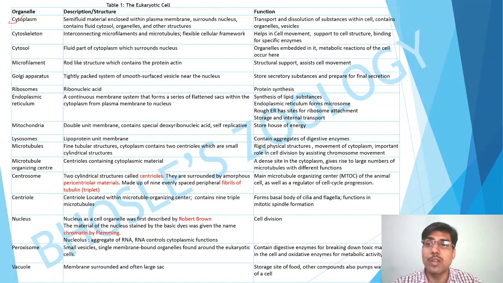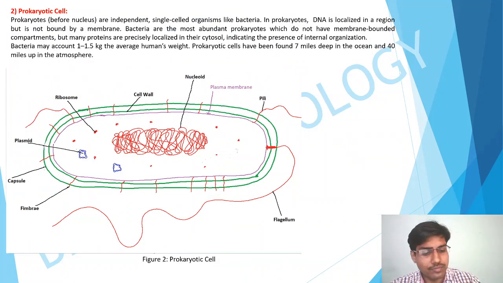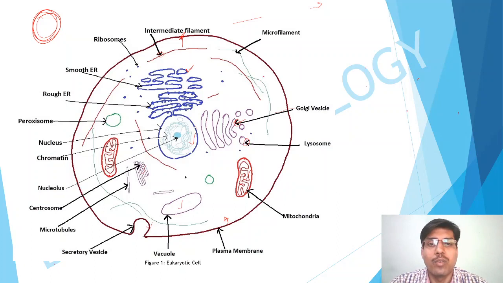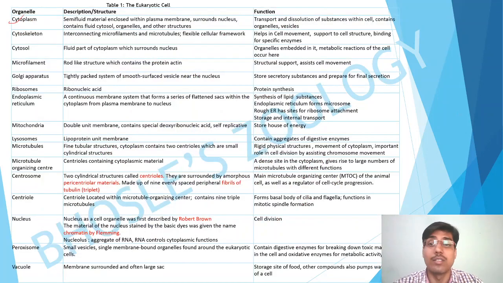The next is the cytoskeleton. Cytoskeleton means the interconnecting microfilaments and microtubules, a flexible cellular framework that helps in cell movement, supports the cell, and provides binding for specific enzymes. So these are some microfilaments, and intermediate filaments there also. They give a kind of structure and shape to the cell, and they also help the cells to move. It's a kind of muscle, right? So this is the function of the microfilaments or the cytoskeleton.